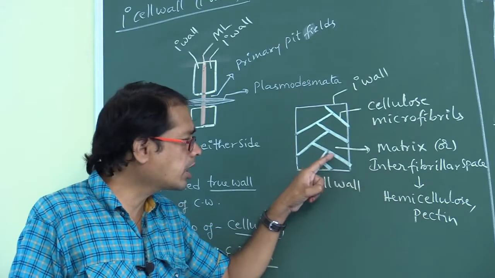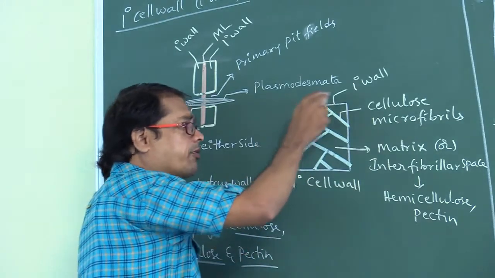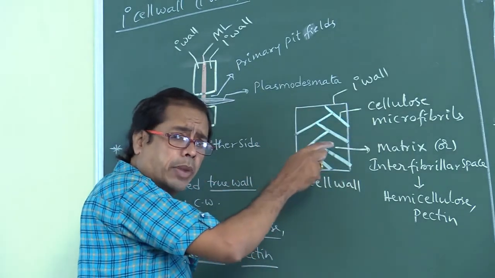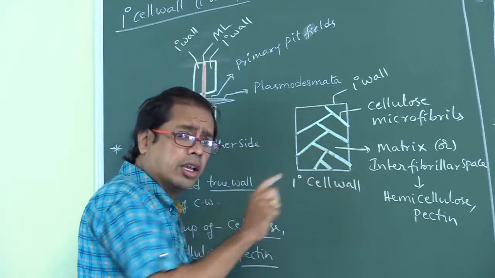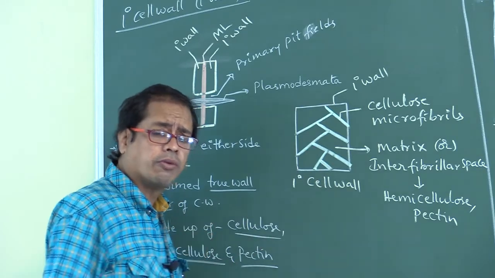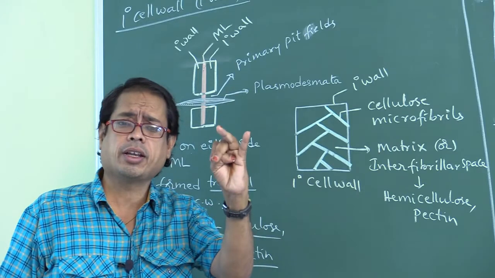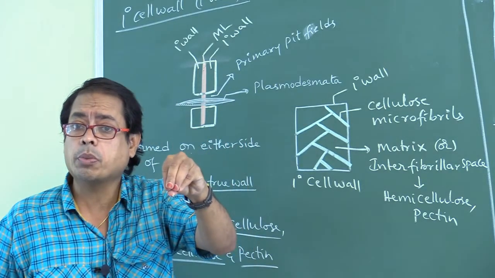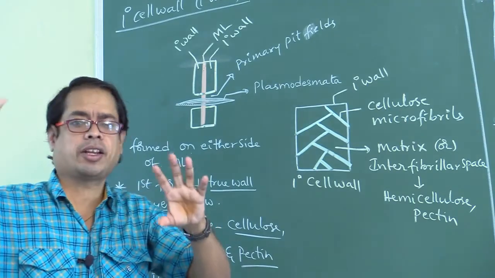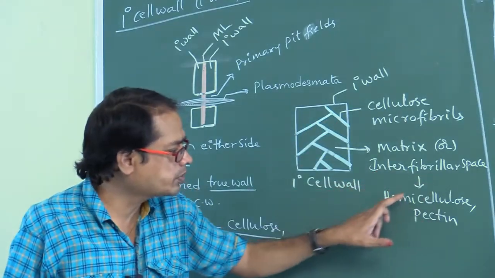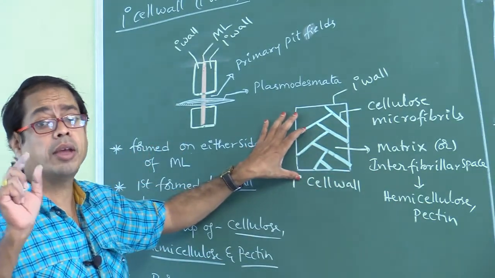This interfibrillar space is made up of hemicellulose and pectin. Finally, the primary cell wall is made up of cellulose, hemicellulose, pectin. Microfibrils are made up of cellulose. Matrix is made up of hemicellulose and pectin. This is the internal structure of primary cell wall.